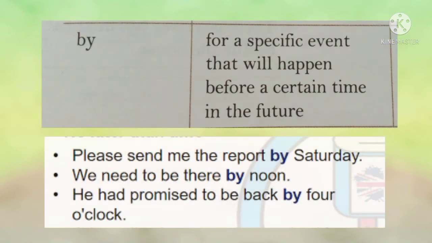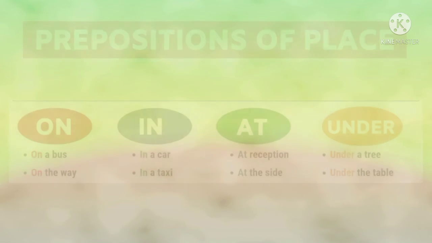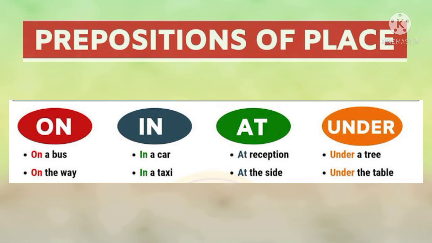Preposition by. It is used for a specific event that will happen before a certain time in the future. For example, please send me the report by Saturday, or we need to be there by noon. Now, children, let us see prepositions for place. These prepositions refer to different types of places.